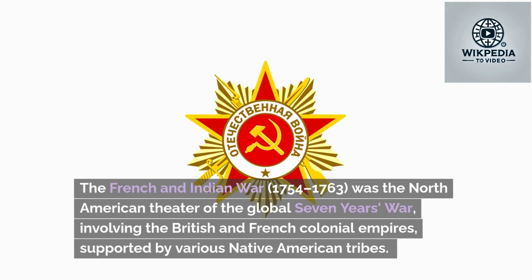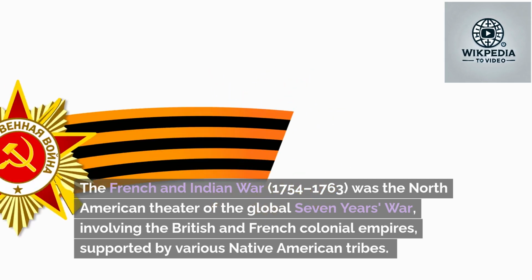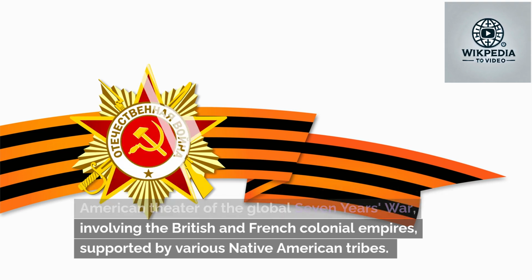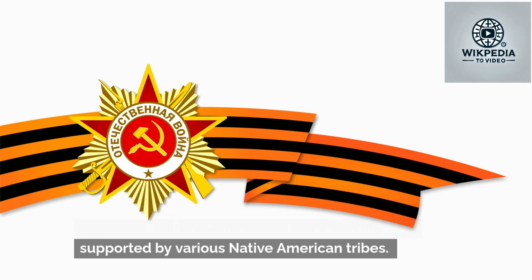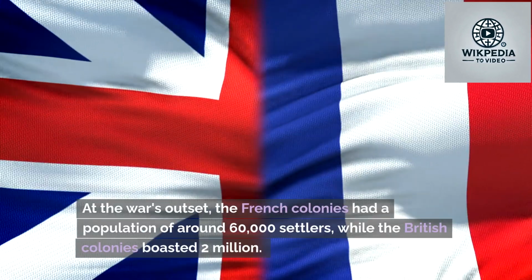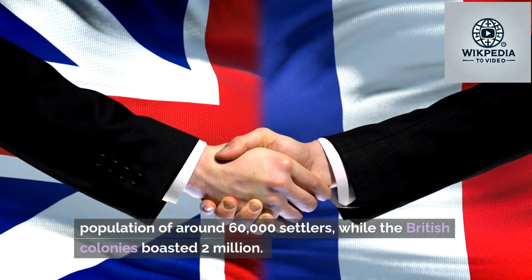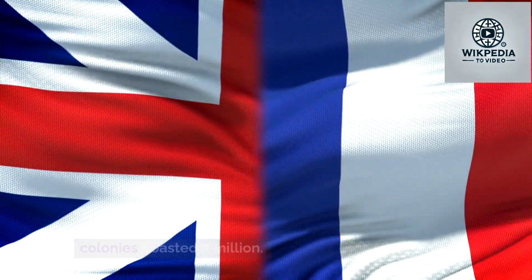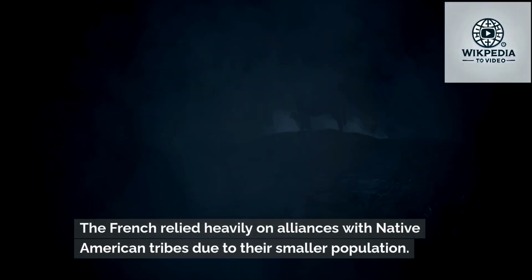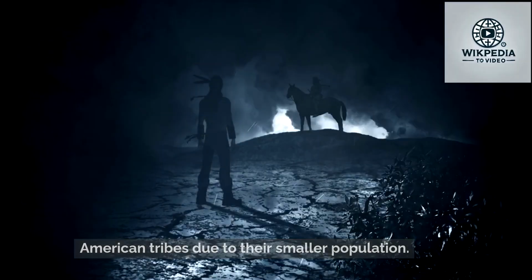The French and Indian War, 1754-1763, was the North American theater of the global 7 Years' War, involving the British and French colonial empires, supported by various Native American tribes. At the war's outset, the French colonies had a population of around 60,000 settlers, while the British colonies boasted 2 million. The French relied heavily on alliances with Native American tribes due to their smaller population.